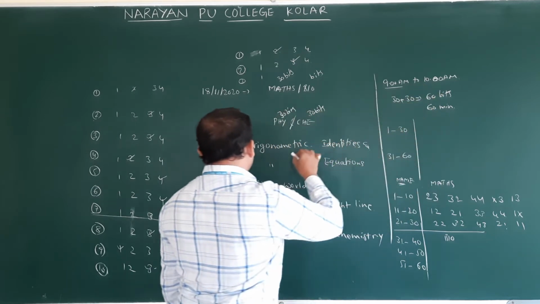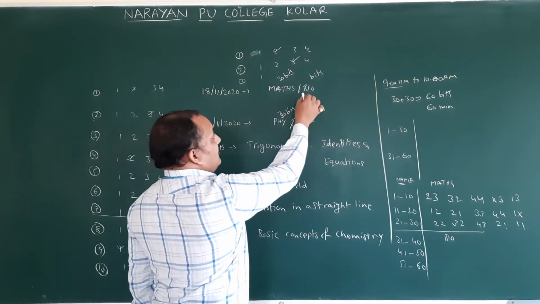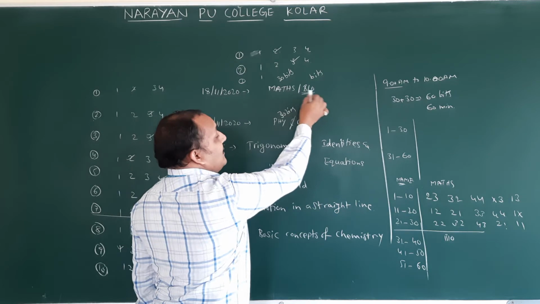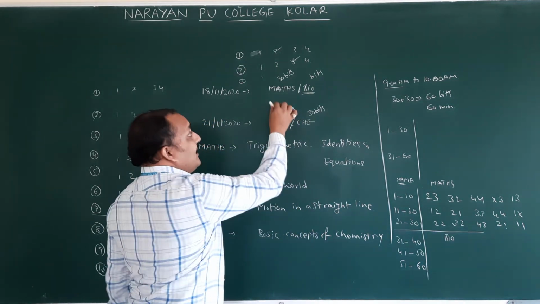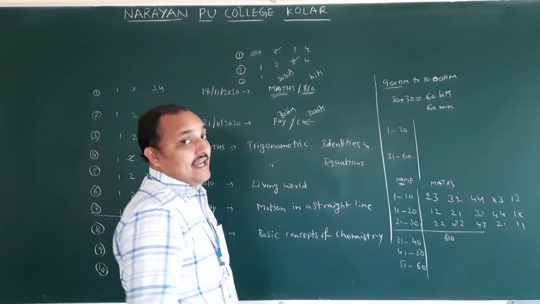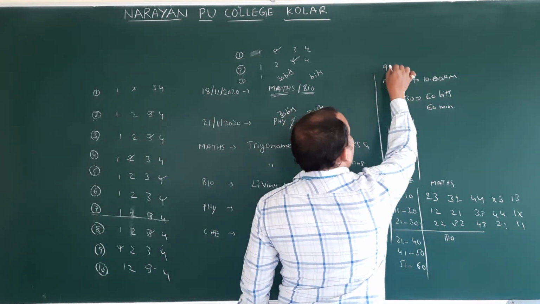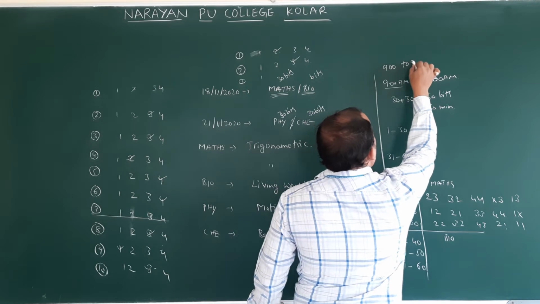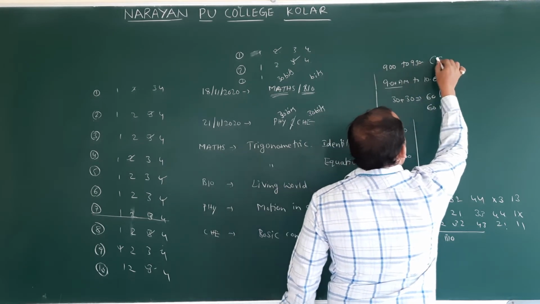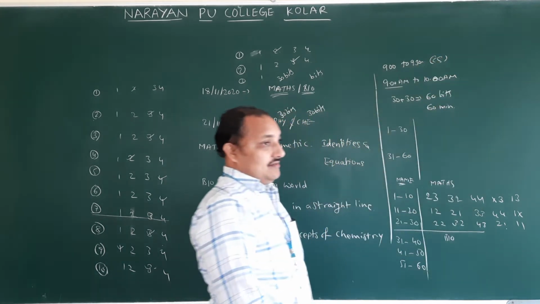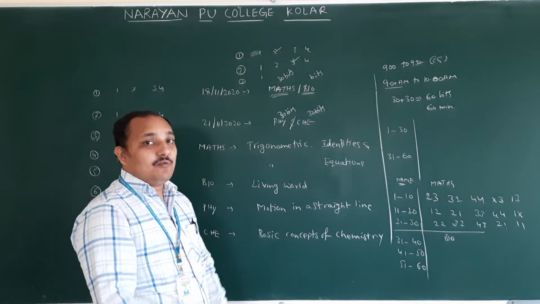So you are going to write only the biology paper. Sorry, CS students will not write biology. CS students will write only mathematics. You have to finish your exam within 30 minutes, 9 to 9:30. This is only for CS students. Okay. So before what time do you have to send the key?